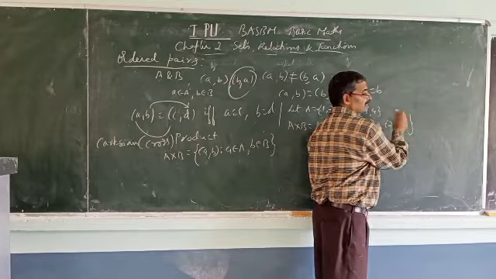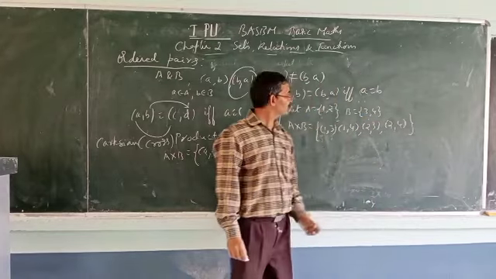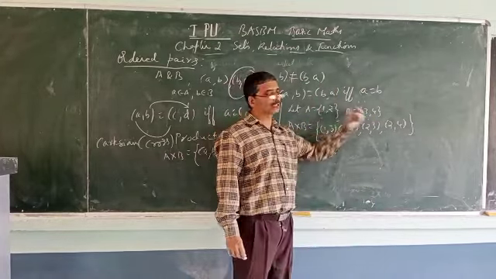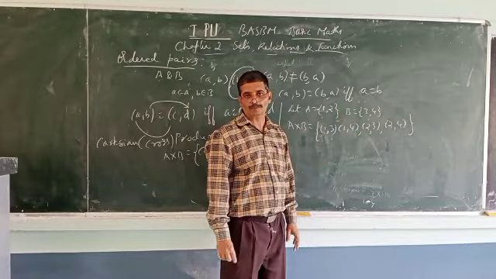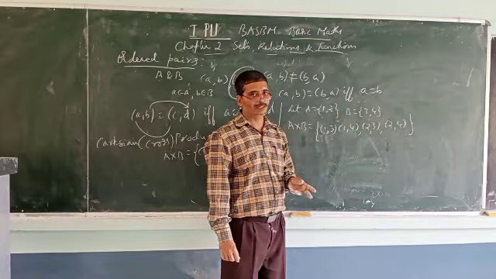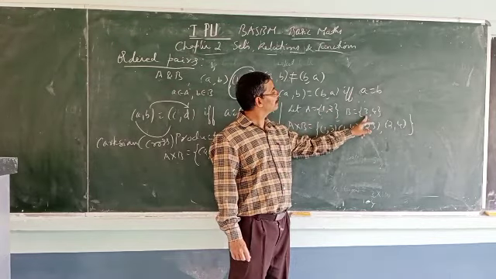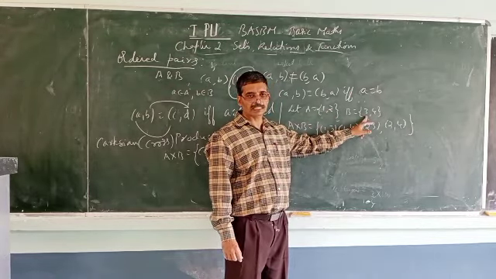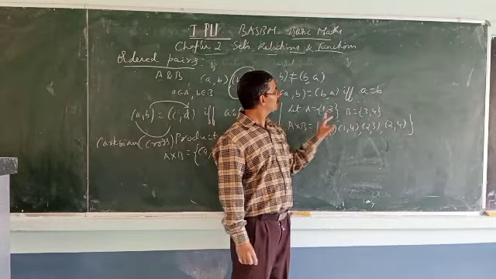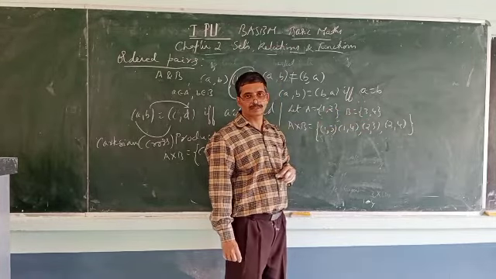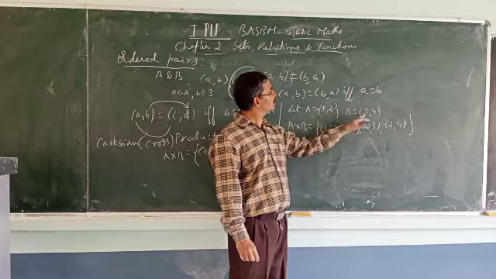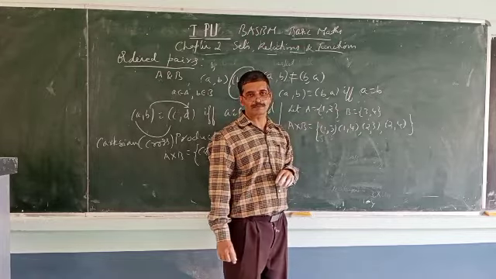So this is A cross B. Given A equal to {1, 2}, B equal to {3, 4}, take one element from the first set and the second element from the second set. So start with 1: (1, 3), (1, 4). Next, start with 2: (2, 3), (2, 4), like this.